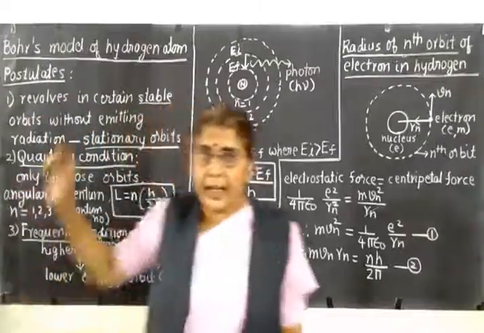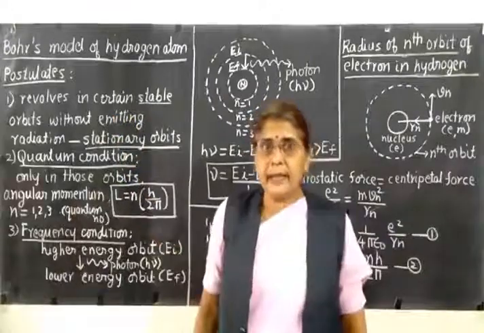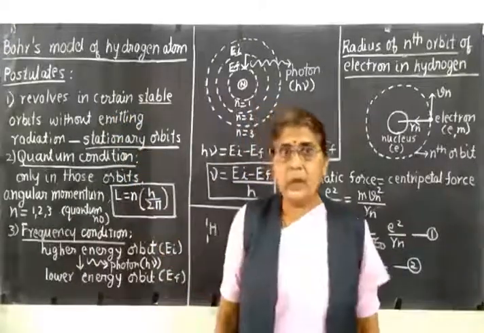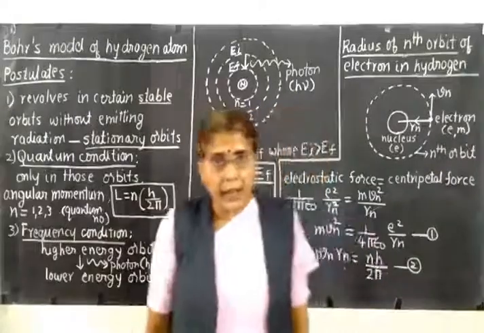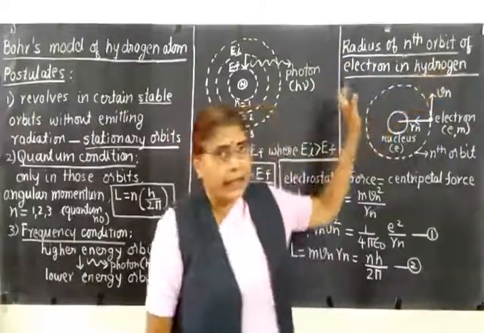So this is a frequently asked question for 3 marks. That is, the question will be: state Bohr's postulates. So this is very important. Now based on these postulates, we are working out a derivation for the radius of the nth orbit of the electron.